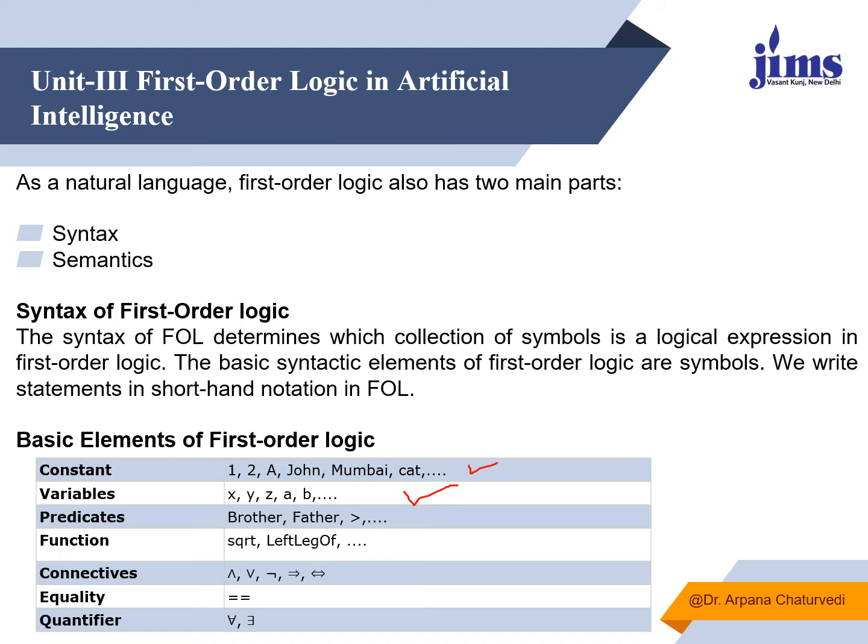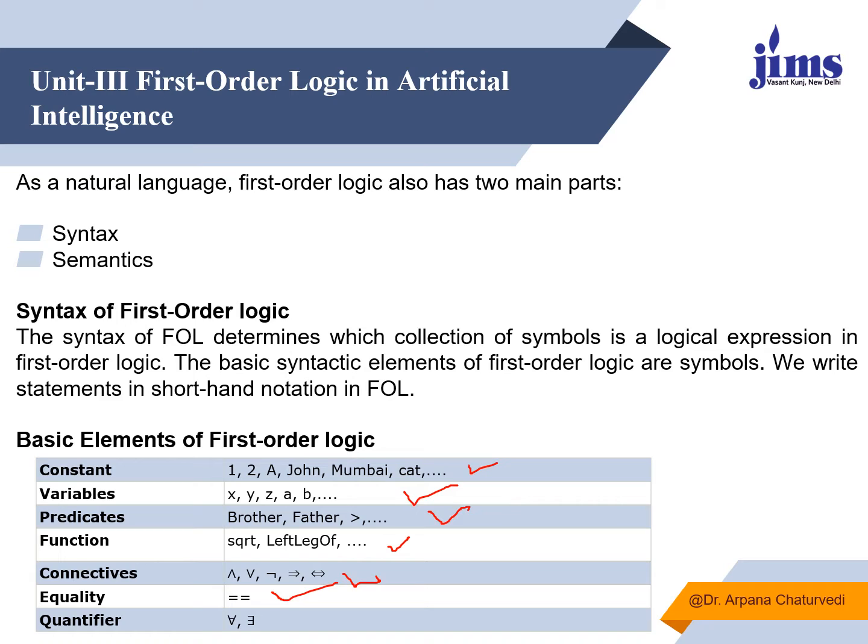We will be using predicates like brother, father: Amit is the brother of Sohan, Manju is mother of Sita, and so on. Some functions like finding the square root of, finding the sum of, finding the standard deviation of, that is a function. Some connectives we will be using: and, or, not, implies and the bidirectional connective. These things we have already used in propositional logic also. Equality symbol we will be using.